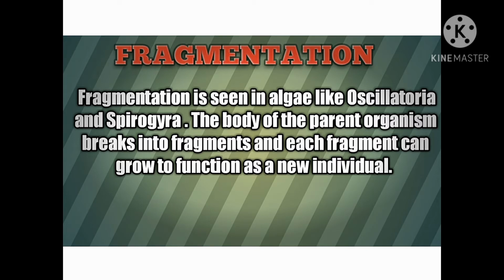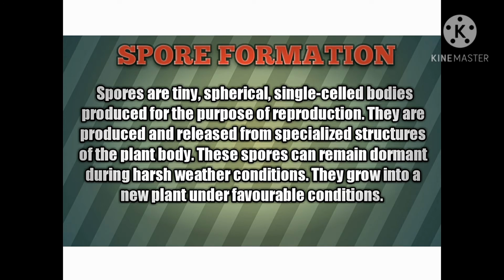Fragmentation is just a process of asexual reproduction in which the parent cell breaks into different fragments and they form new individuals. This is seen in Spirogyra and also in Oscillatoria. Next is spore formation. So what is spore formation? Before that, what are spores? Spores are tiny, spherical, single-celled bodies that are produced for the purpose of reproduction.